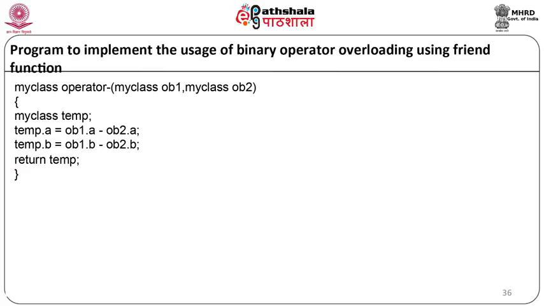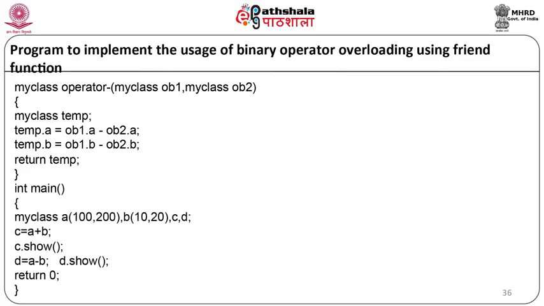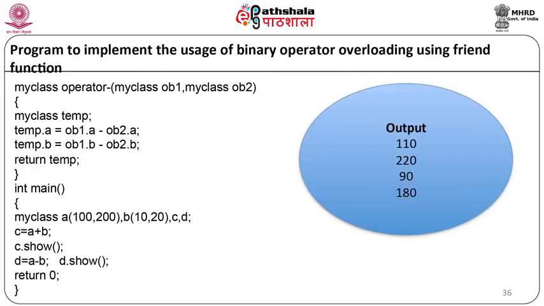Now let us start with the main function. int main, MyClass a(100, 200), MyClass b(10, 20). Here in both object declarations the parameterized constructor will be called. c is equal to a plus b, c.show, then d is equal to a minus b, d.show. When the above code is compiled and executed, it will produce the result 110 and 220, and 90 and 180.